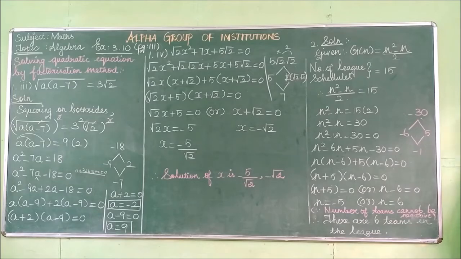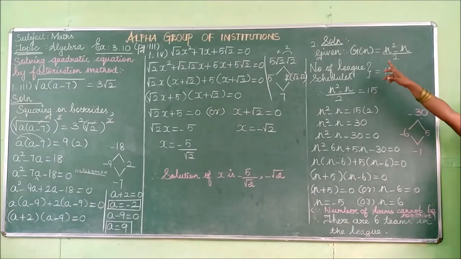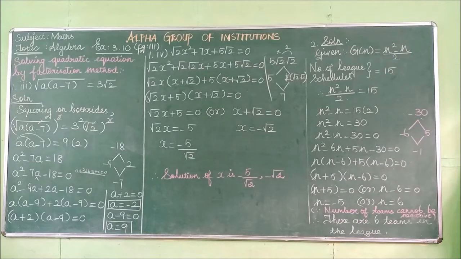So the number of volleyball games, how many games will be played in the schedule? With n teams, we have to find how many teams participated in that league and played the volleyball game. It is given by g of n, which is equal to n squared minus n by 2, where each team plays with each other team exactly once.